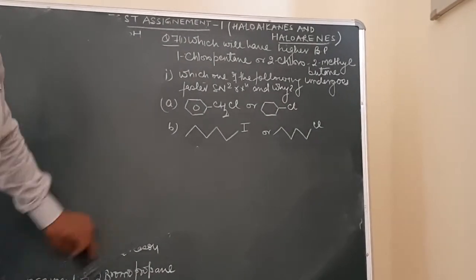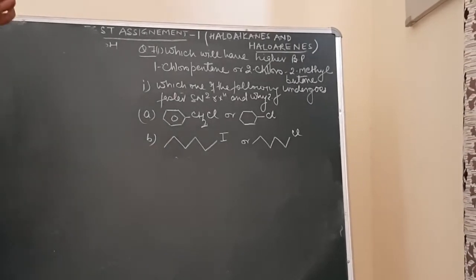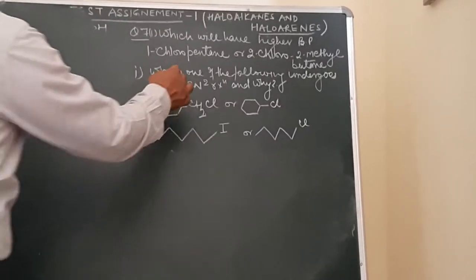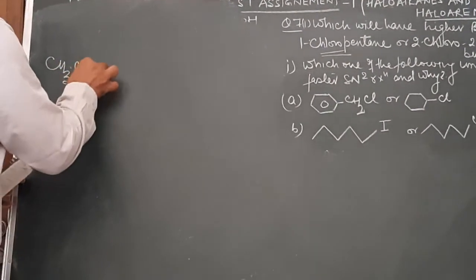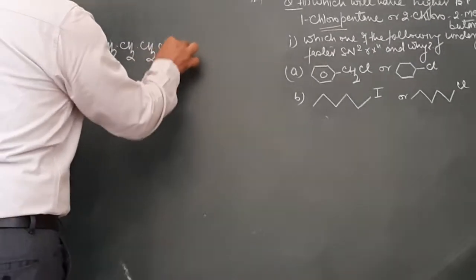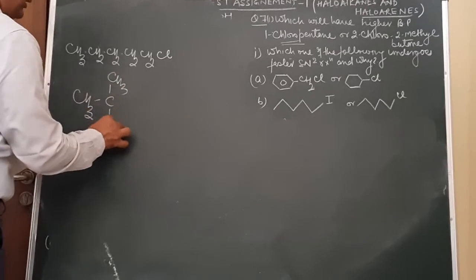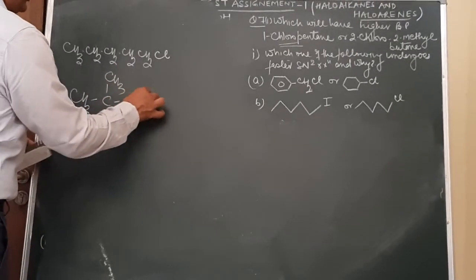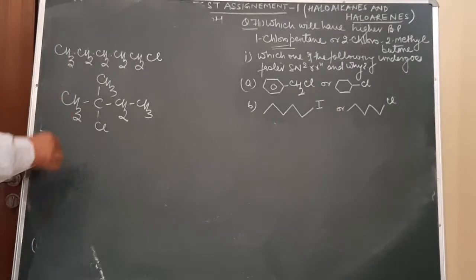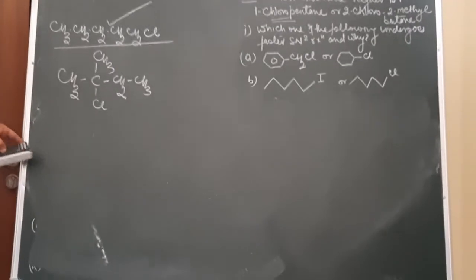Which will have a higher boiling point? I told you the boiling point of haloalkane depends upon the van der Waals force of attraction. What is given over here? 1-chloropentane. 1-chloropentane is CH3CH2CH2CH2CH2Cl. This is 1-chloropentane and 2-chloro-2-methylbutane, CH3, C, this will be CH3 and then Cl and then CH2 and then CH3. Which is having more surface area, this one. Naturally, this will have a higher boiling point as compared to this.